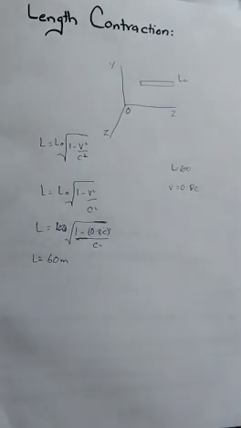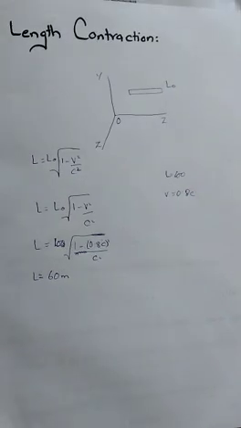The next result of the special theory of relativity is length contraction. As we already discussed, length, mass, motion and time are relative quantities. Length is also a relative quantity, meaning the length of the same object is different for different observers. The length of the object contracts, meaning it becomes shortened, when the object moves with a higher speed.